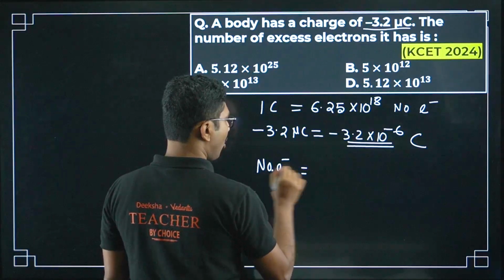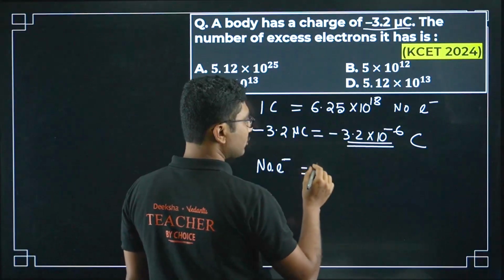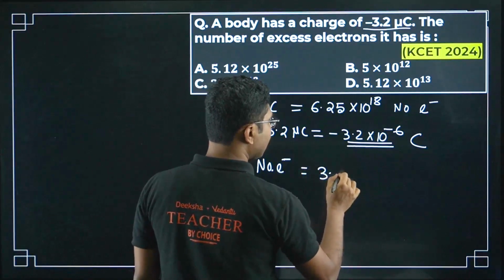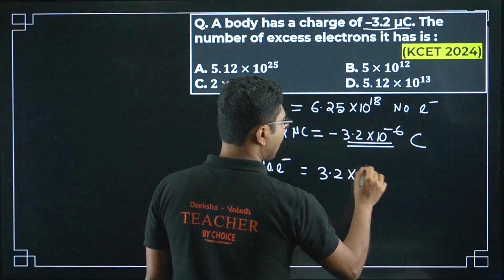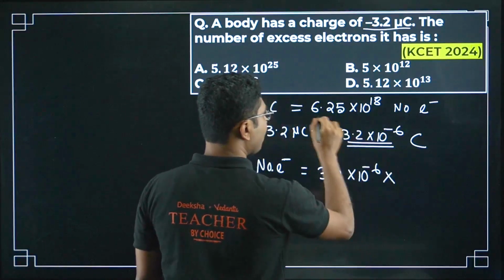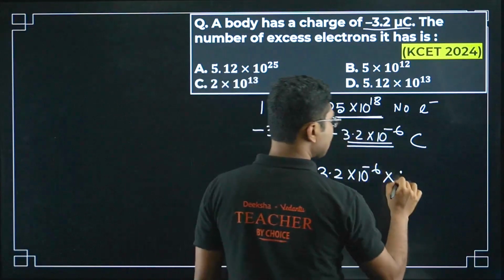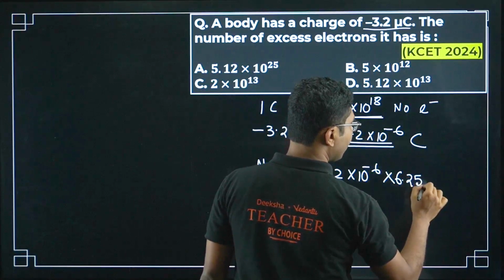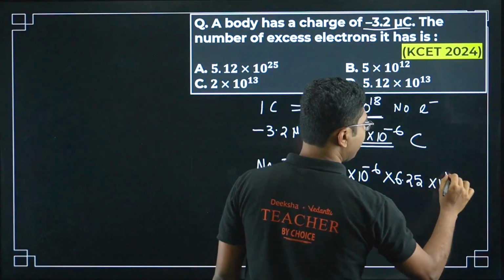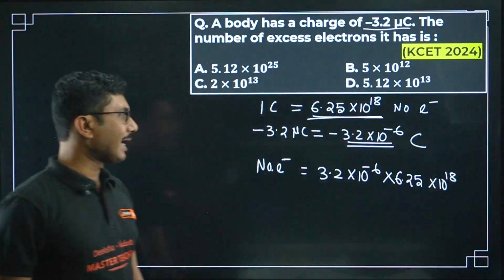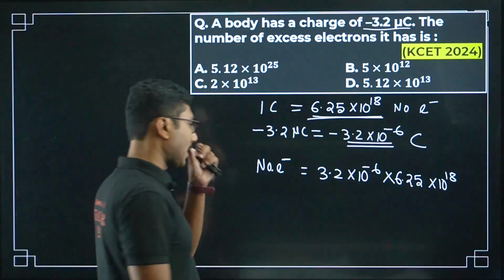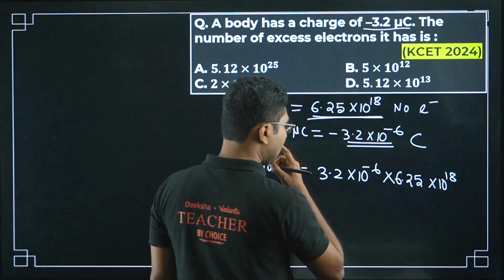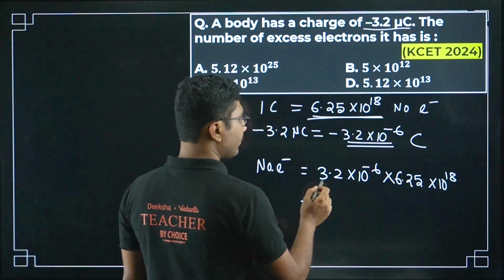Number of electrons. I'm just writing in shortcut, and here the sign does not matter. Number cannot be negative, right? And you have to multiply with this factor, 6.25 into 10 to the power of 18. Practice this. If you practice this, it will save a lot of time. Okay, this is the easiest shortcut method.